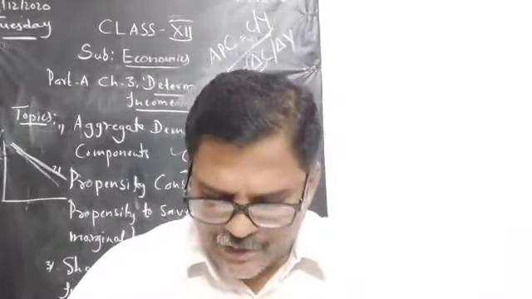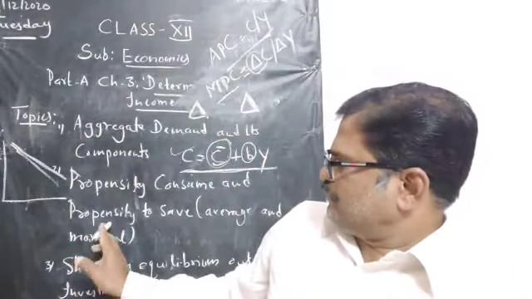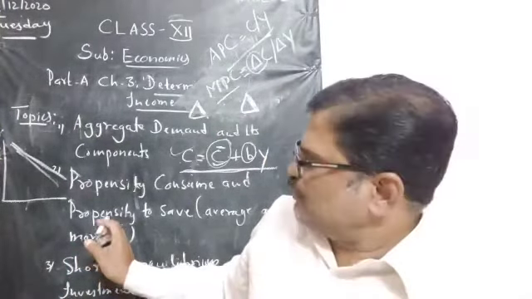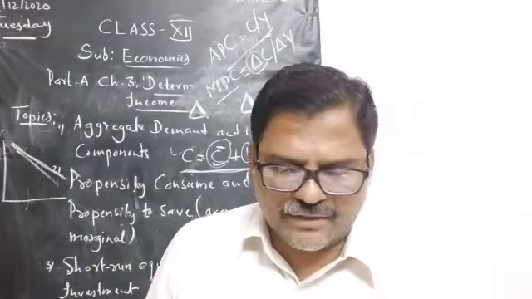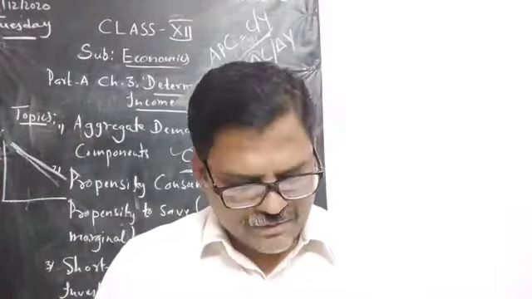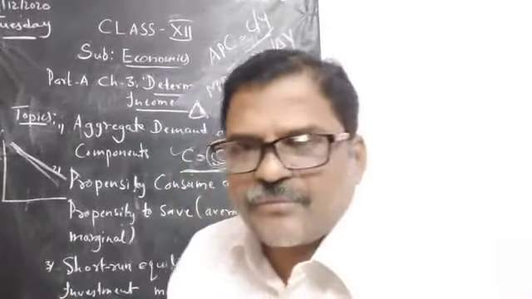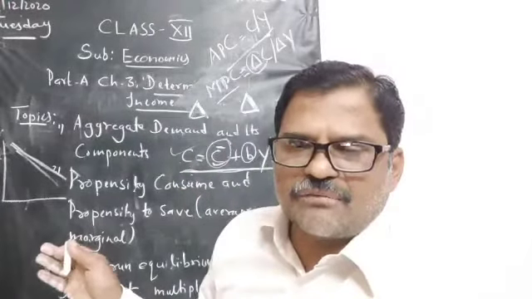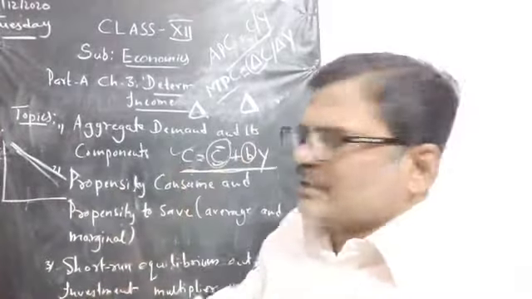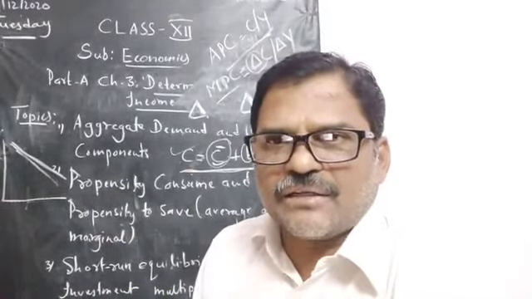Coming to the next topic. So propensity to save is over; you will not read it, as it is not given in the textbook or the syllabus. Similarly, the same thing will come here for marginal propensity to save, only instead of C, S will come.